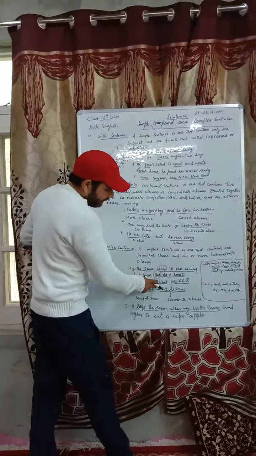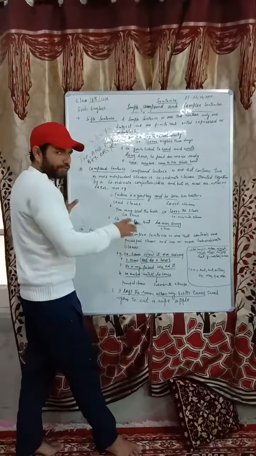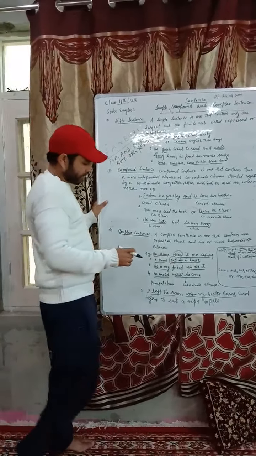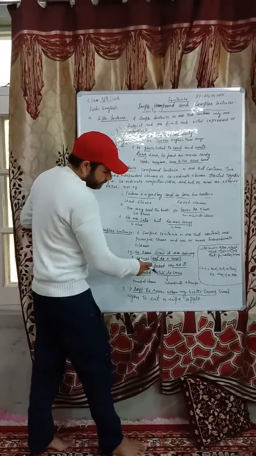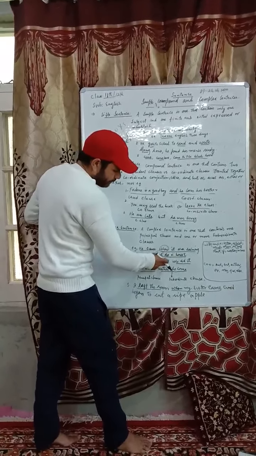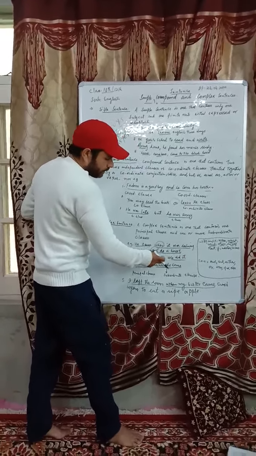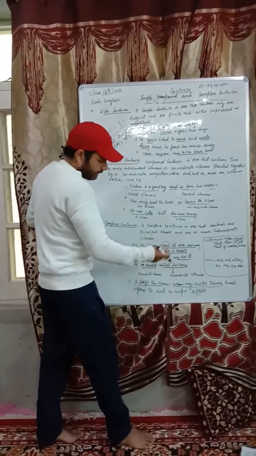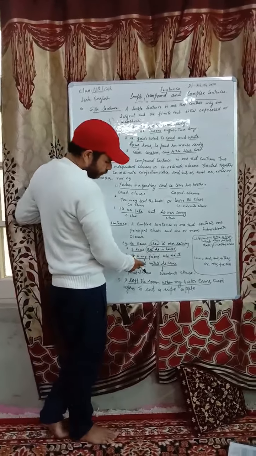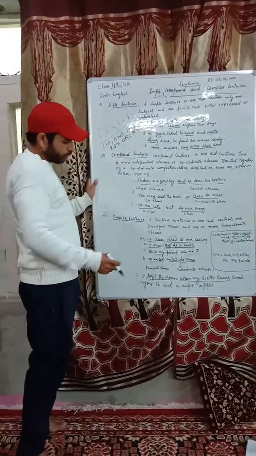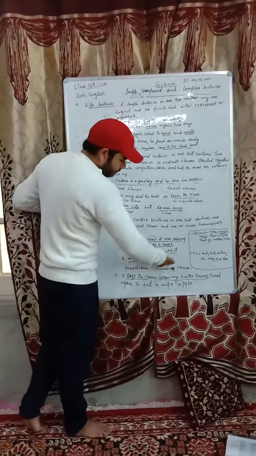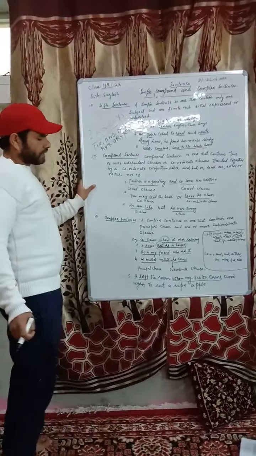He is my friend who did it. We waited until he came. In "He is my friend who did it", the first part is called a principal clause, and "who did it" is called a subordinate or dependent clause. In "We waited until he came", "We waited" is a principal clause, and "until he came" is a subordinate clause.